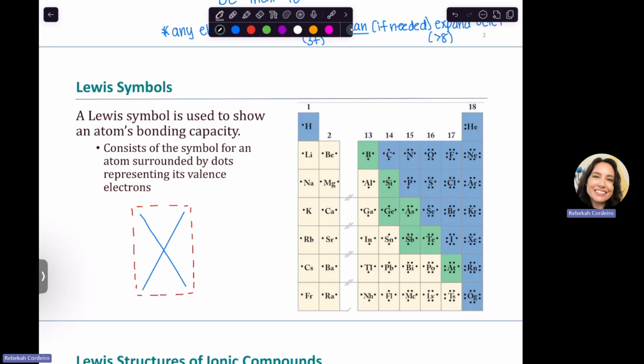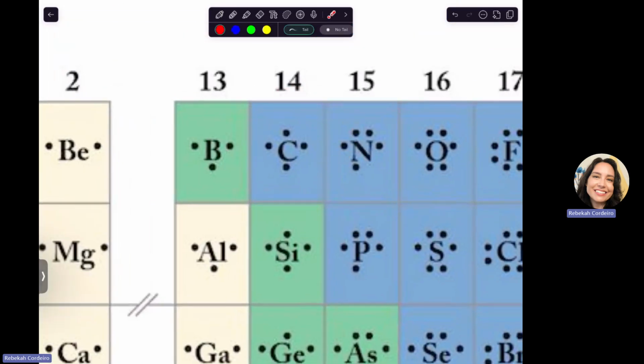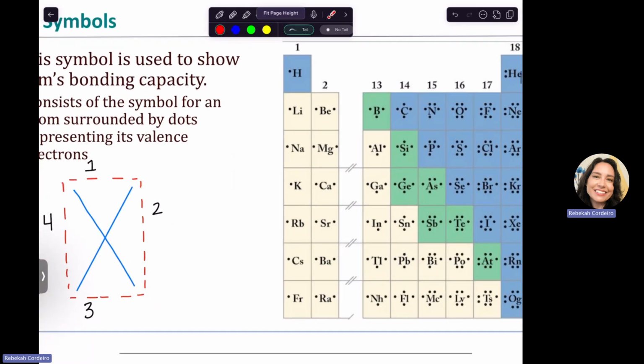We're going to put 1 electron on each side before we pair them up because electrons don't like to be together, right? So you know how we do orbital diagrams. We put 1 electron in each box first. Same thing is going to apply here. So my first electron, you could pick whatever side you want to start on. It does not matter. I like to just start at the top. So I'll put my first electron at the top. Then I'll put my second here, and I'm just going to go around, leaving space for a second one. Now, if I have 4 electrons around, it would just be 1 dot on each side. As you can see for carbon over here, 1 dot on each side would be 4 valence electrons.